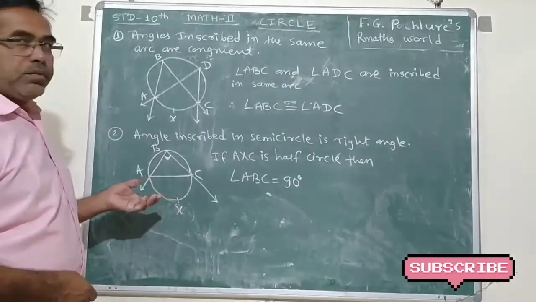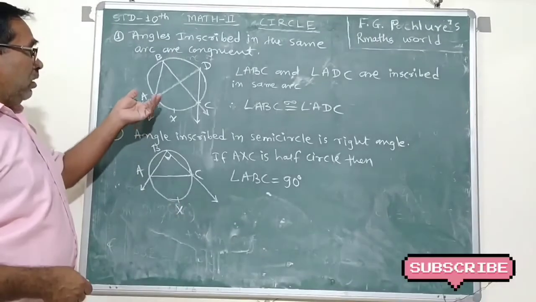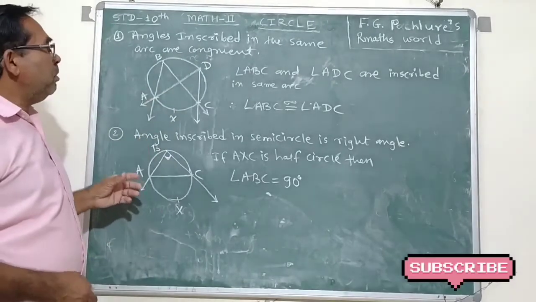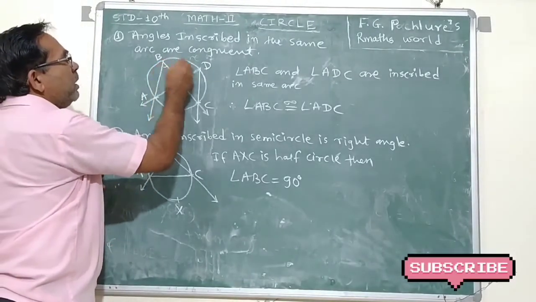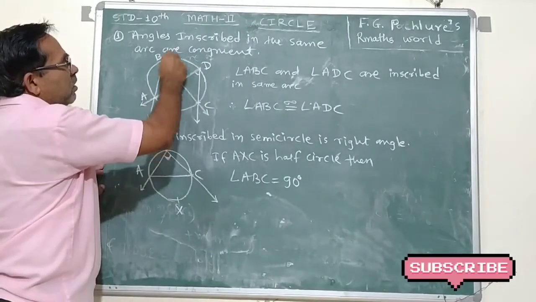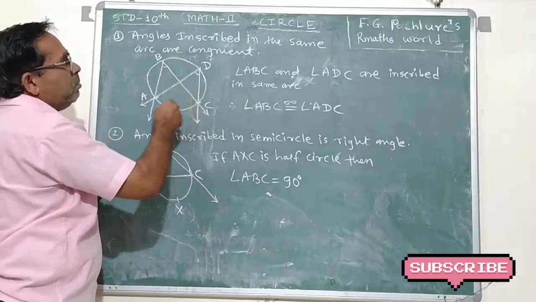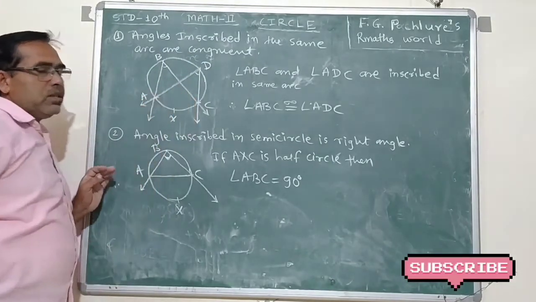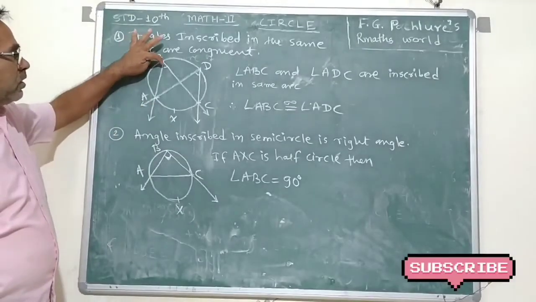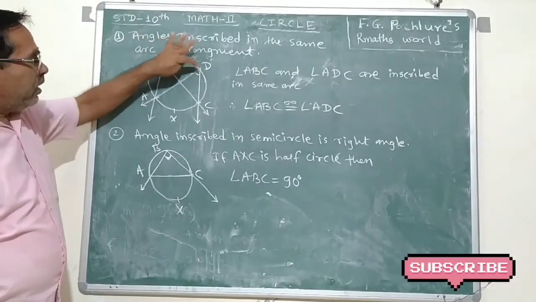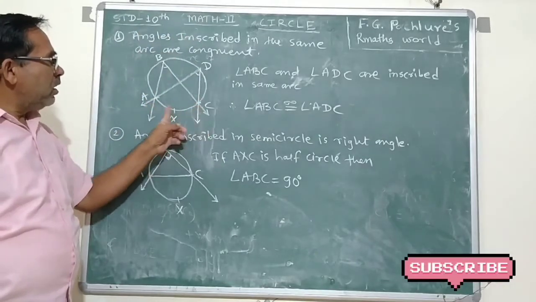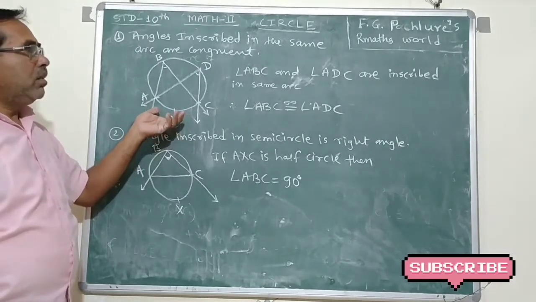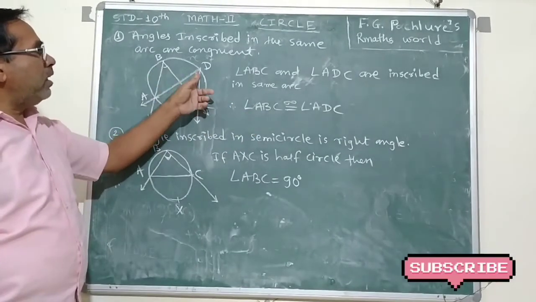Dear friends, we want to see that angles inscribed in the same arc are congruent. Means these two angles, angle B and angle D, are inscribed in the same arc, that is ABC, and the intercepted arc is AXC. The inscribed angles are B and D, the intercepted arc is AXC. If they are in the same arc, then these angles are congruent.